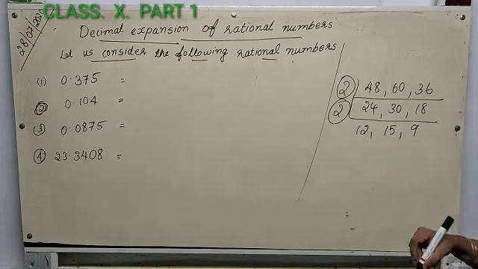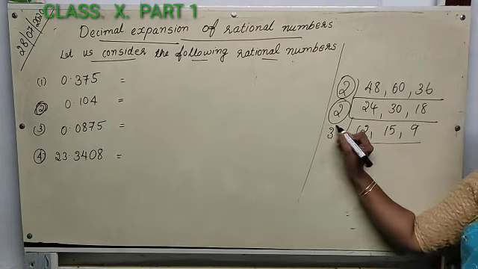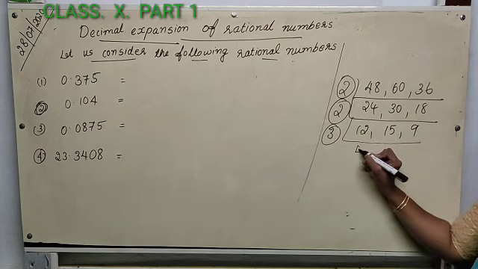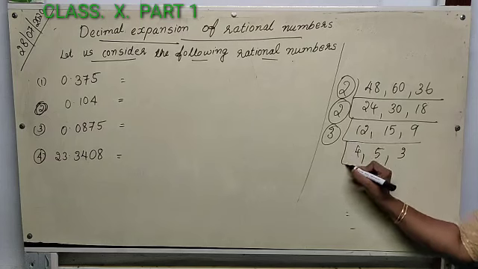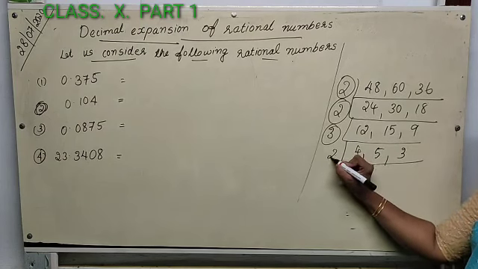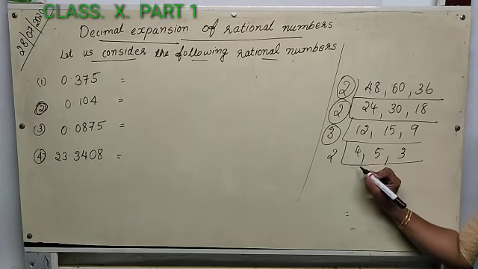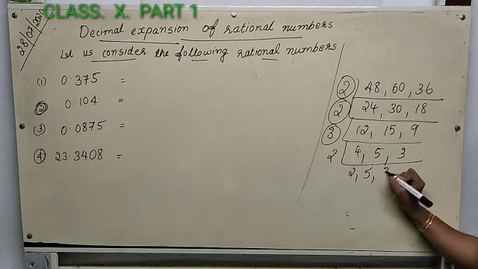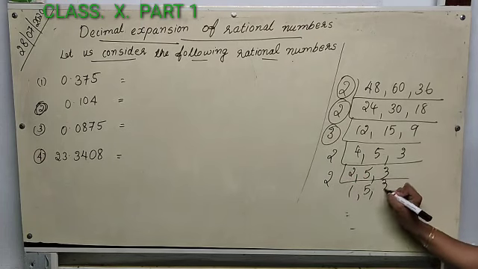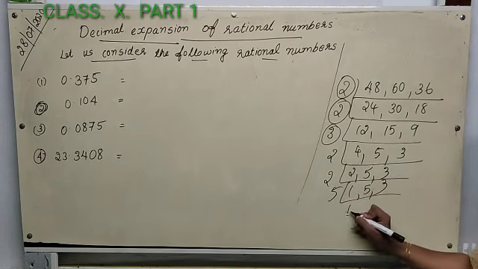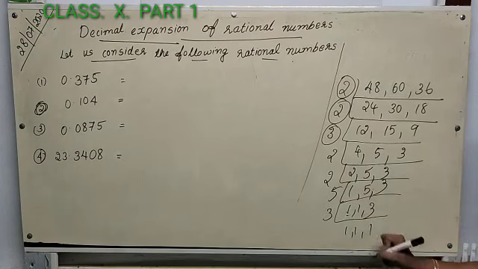It is not possible to divide everything by 2 now, so we divide by 3. We get 4, 5, 3. Now we can divide by 2, but only 4 can be divided by 2, giving 2, 5, 3. Again divide by 2, then 1, 5, 3. Then divide by 5: 1, 1, 3. Now divide by 3: 1, 1, 1.